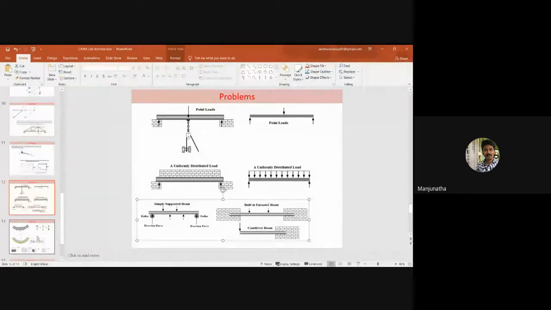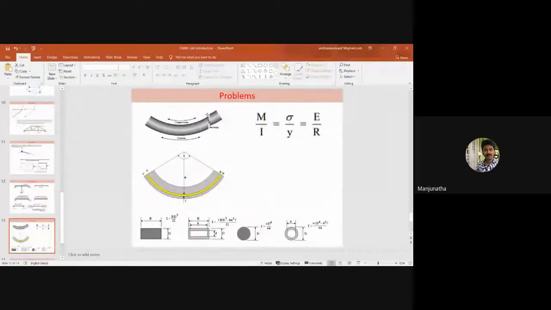Okay, now let me take you to the next slide. Here you can notice that when the load is acting on this beam, this is how the profile or curvature of the beam appears. The beam is subjected to compressive stresses as well as tensile stresses. The tensile stresses act on the outer curvature, whereas the compressive stresses are induced on the inner curvature of the beam.